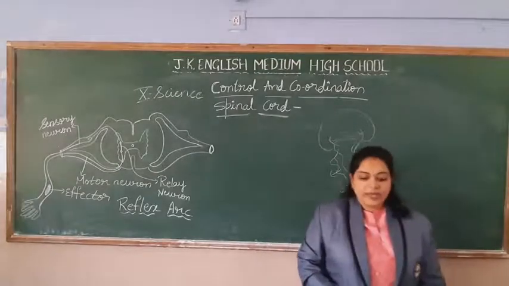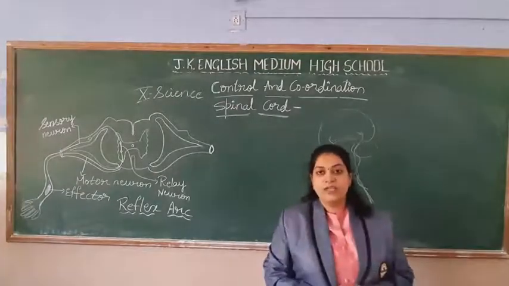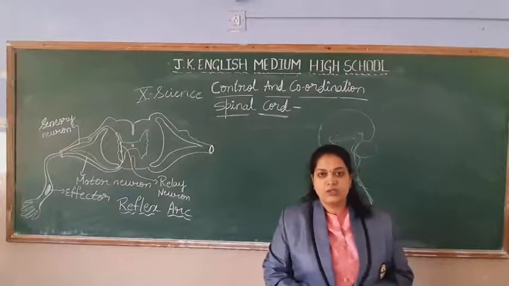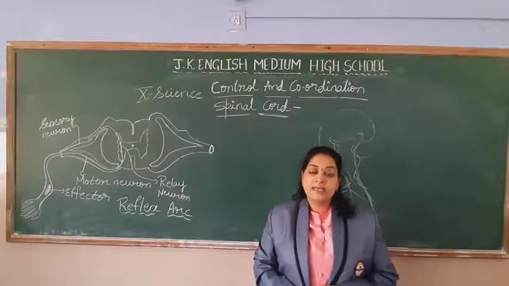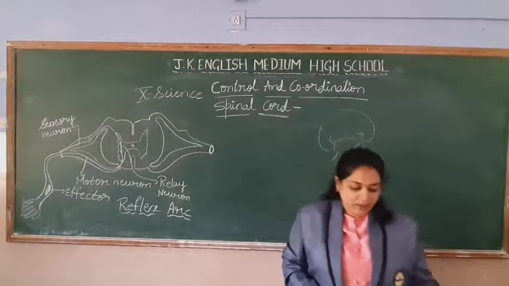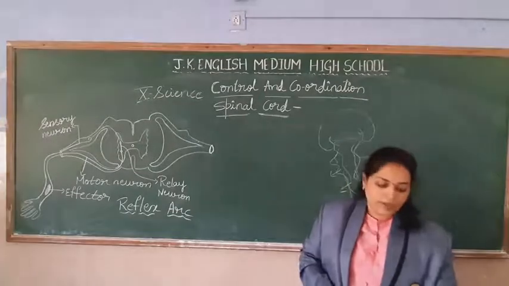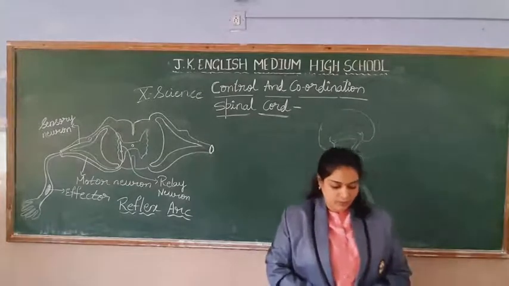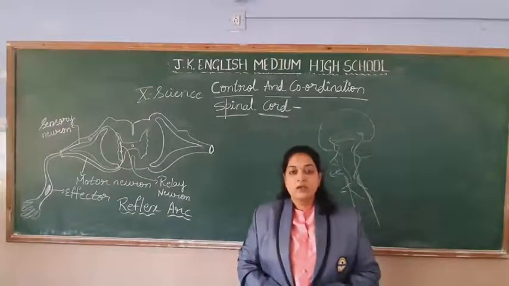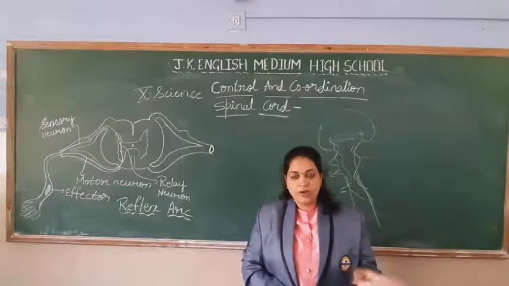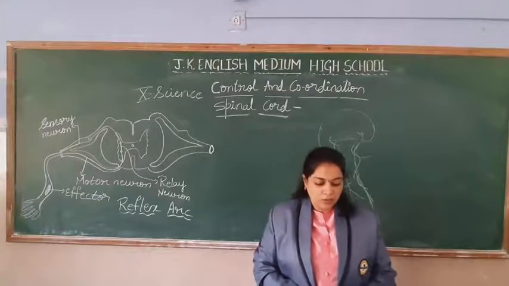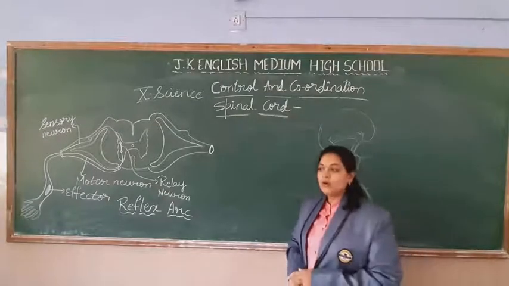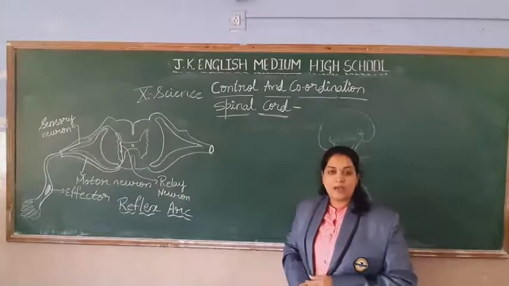Brain is covered with a bony structure, the skull what we used to say, or it is called the cranium. And our spinal cord is covered with the vertebral column. Spinal cord gets protected with the vertebral column, or what in common we used to say backbone.